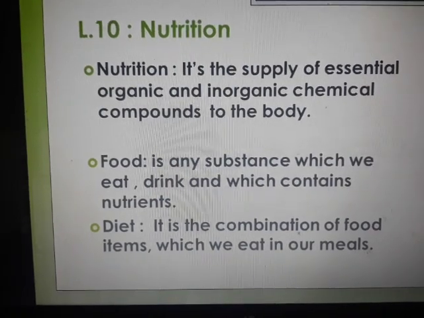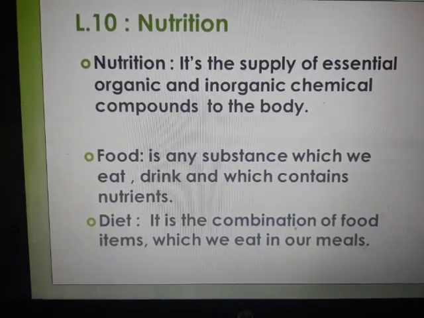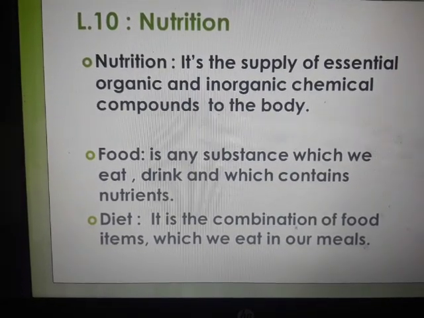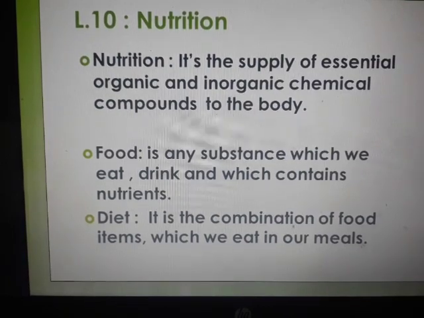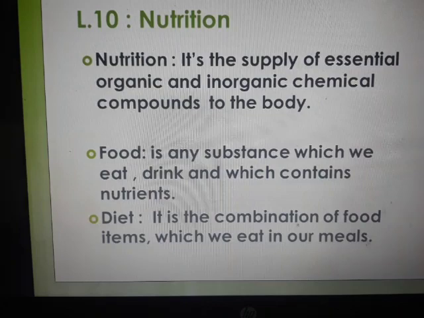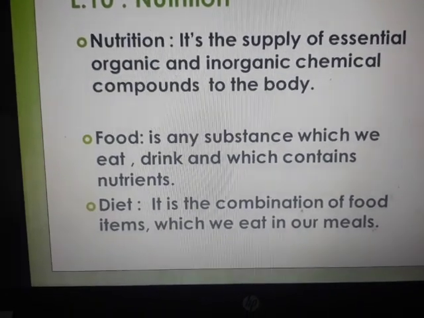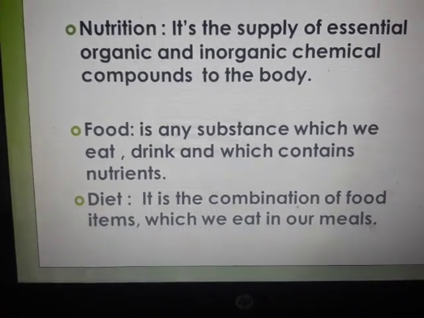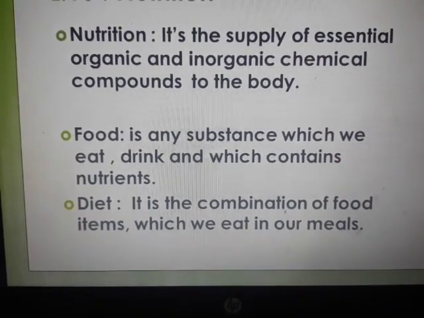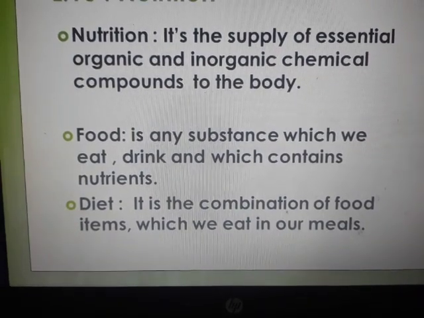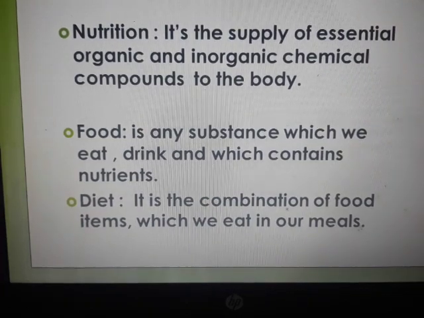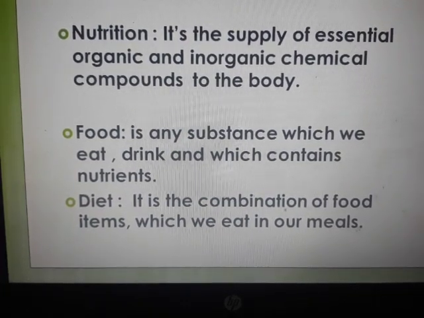Nutrition is the supply of essential organic and inorganic chemical compounds to the body. All sorts of inorganic and organic compounds are required by the body in proper amounts. Okay. Food is any substance which we eat or drink, and which contains nutrients. That is what food is about, which is very much needed for human beings or animals to exist. Diet is the combination of food items which we eat in our meals.